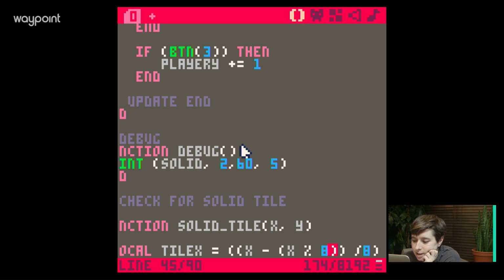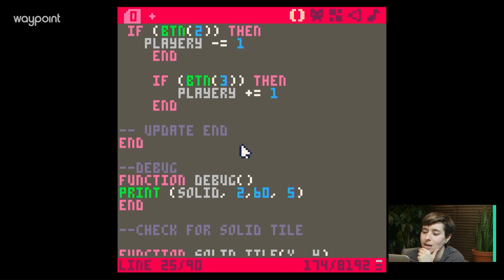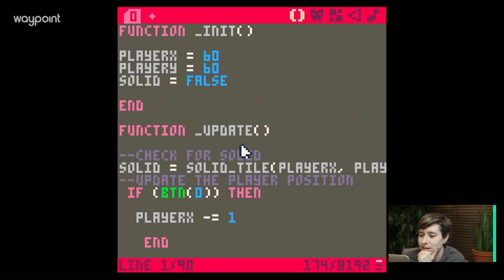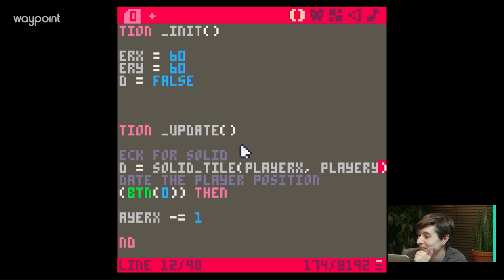Box collision test. The tile should be fine. It's Dora that's the problem, I think, if I'm understanding you all correctly. And that would mean when we're doing a solid tile check, it should be player X +4 and player Y +4.